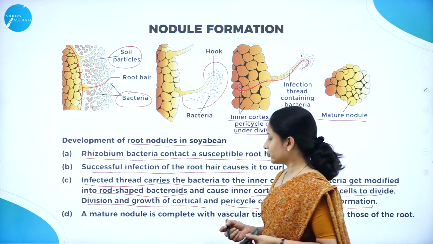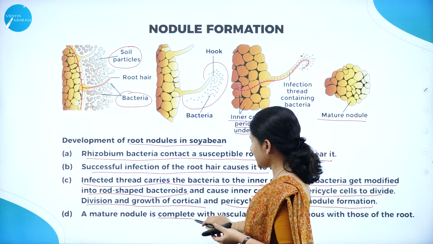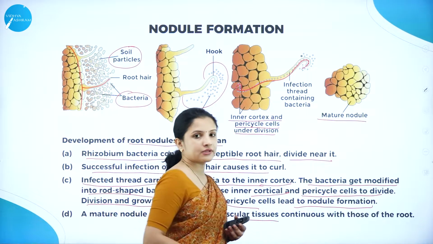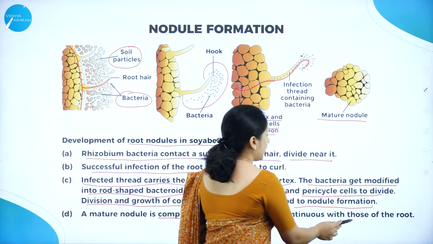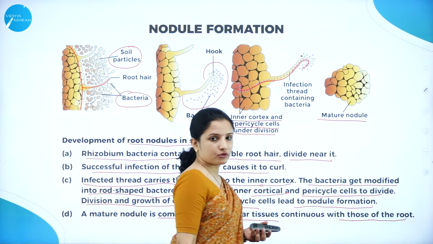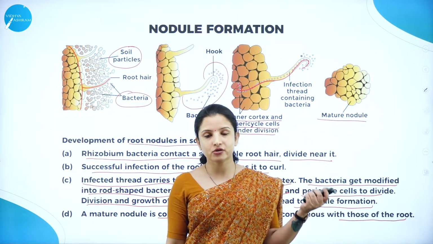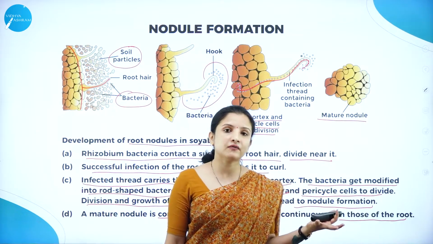So a mature nodule is complete. Why is it complete? Because it has vascular tissues, that is the xylem and the phloem, and they are continuous with those of the root. That is why, because nitrogen, that is nitrate, has to also be carried, they have to have a connectivity.